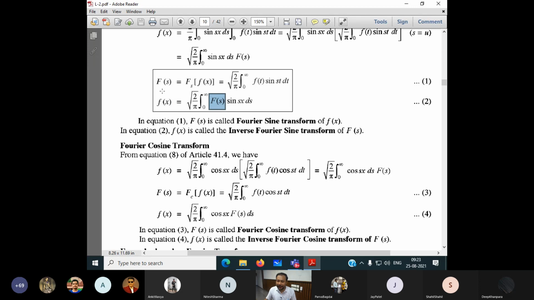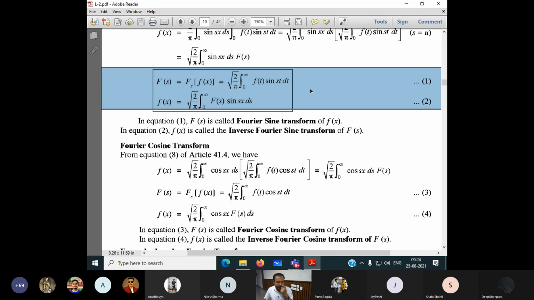Then only I can get the inverse. Some books write f(t) instead of f(x), because the Fourier series is in general discussed in terms of time series. If it is f(x), then it becomes sin(sx) and dx. Now it is given in t here. This function has to be given, then only I can get the sine Fourier transform. This function has to be given, then only I can find the inverse of the sine transform.